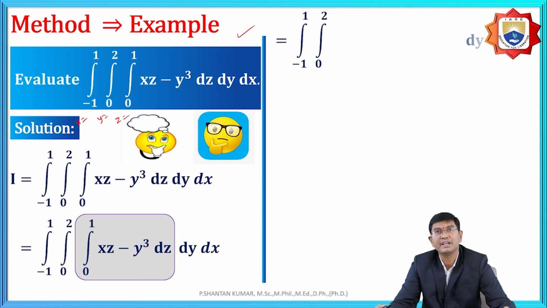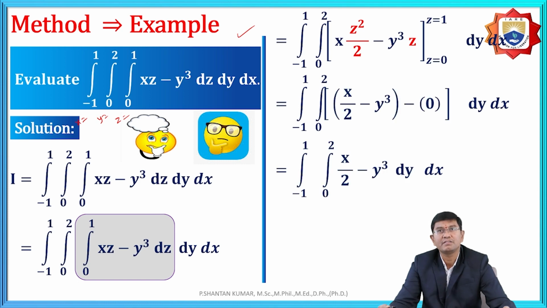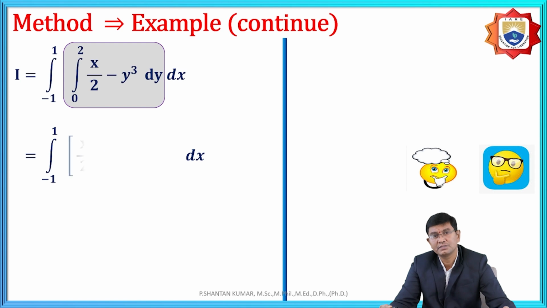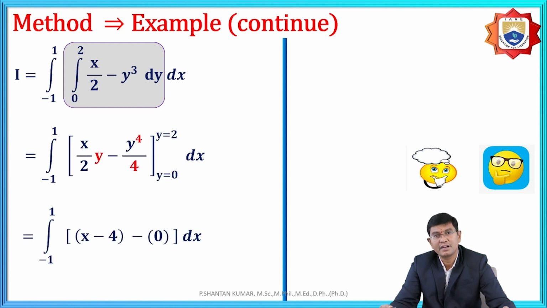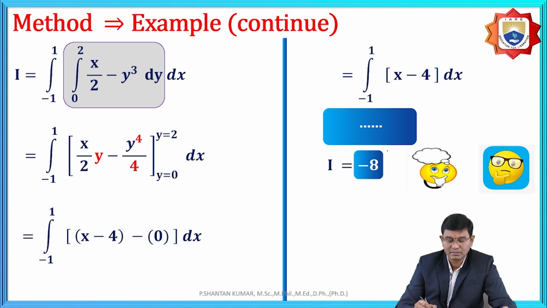That is it, integration. Like after that with respect to y, then with respect to integration by replacement of upper and lower. Here after the simplification, again we need to integrate further with respect to x. Again you need to replace lower and upper. The value will be minus 6.